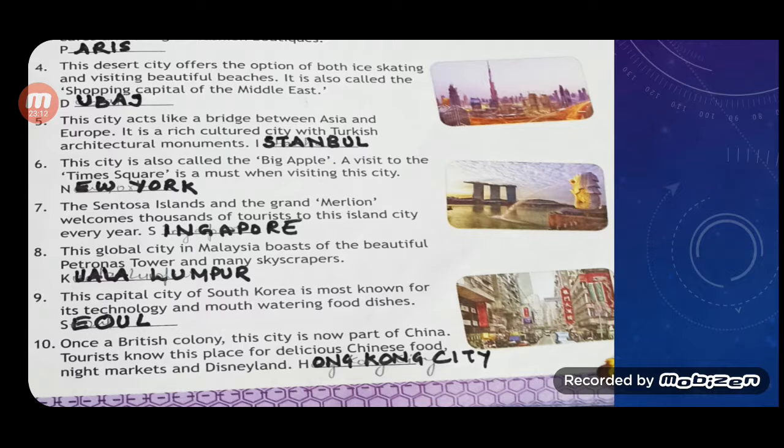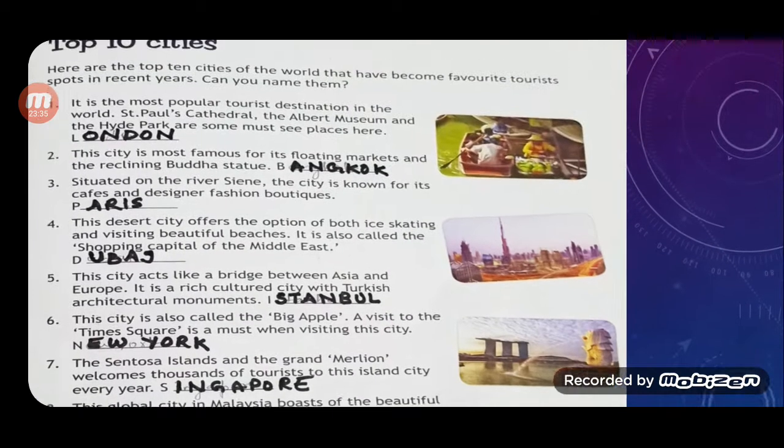Tourists know this place for delicious Chinese food, night markets and Disneyland. Wow, it is Hong Kong City. The students are very much familiar with Disneyland. So Hong Kong City. So let's have a look once again, children.